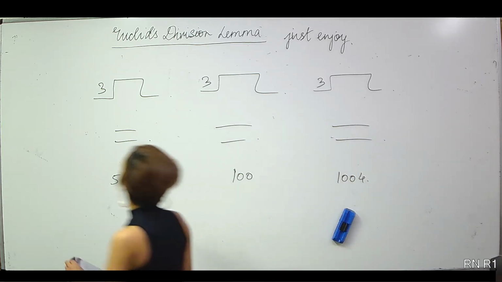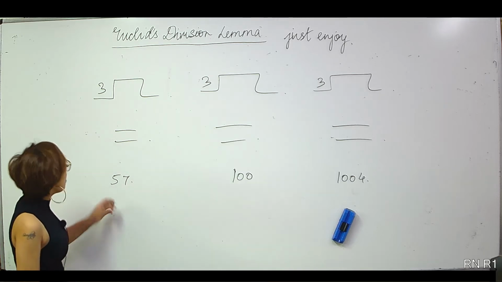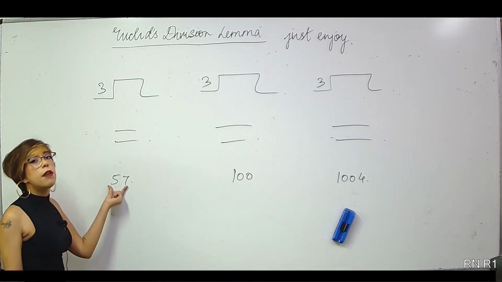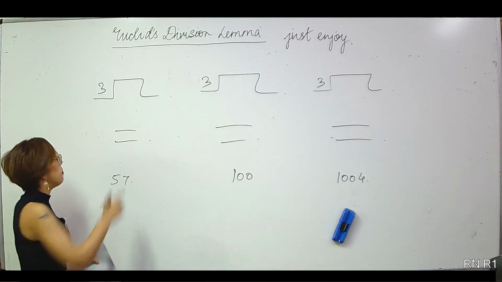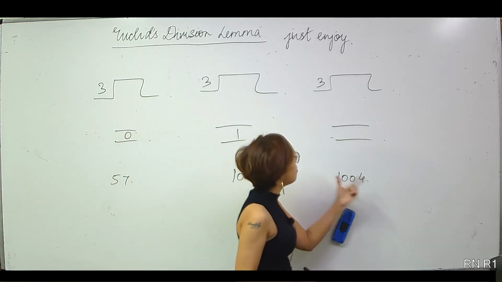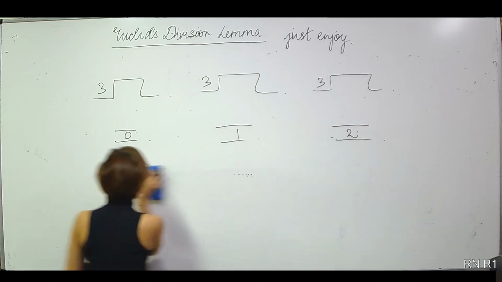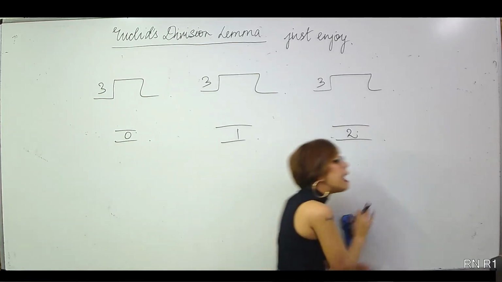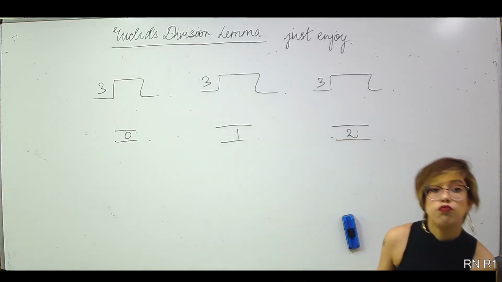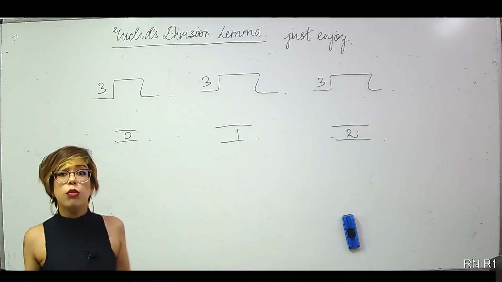Now, if you have 52, I should have taken 57. That's better. If I take 57 and divide it by 3, my remainder is 0. If I take the number 100, my remainder is 1. If I take the number 1004, my remainder is 2. Is there any other remainder possible when I divide a number by 3? The answer is no. Either the remainder is 0 or 1 or 2.